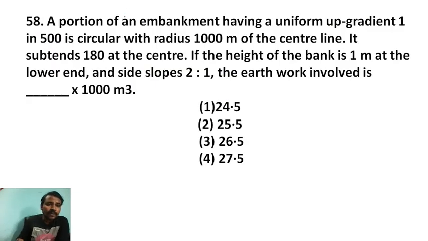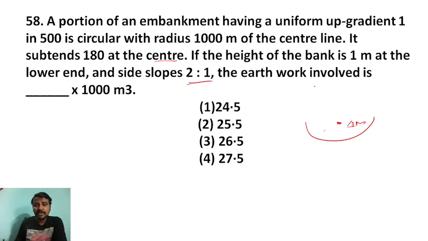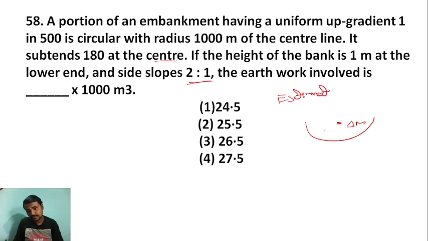Next question. A portion of embankment having uniform up gradient 1 in 500, circular with radius 1000 meter of center line. It subtends 180 degree at the center. If the height of the bank is 1 meter at the lower end and side slope is 2:1, the earthwork involved is? This is the estimating and costing question, right?